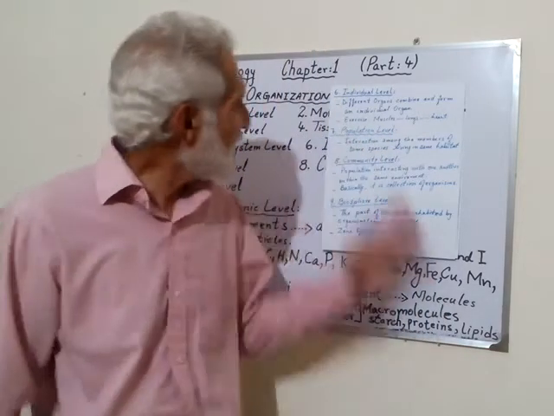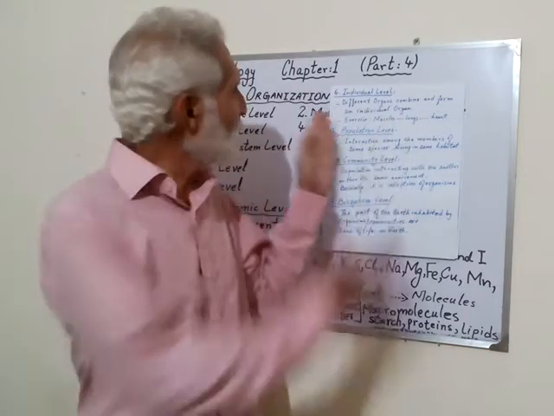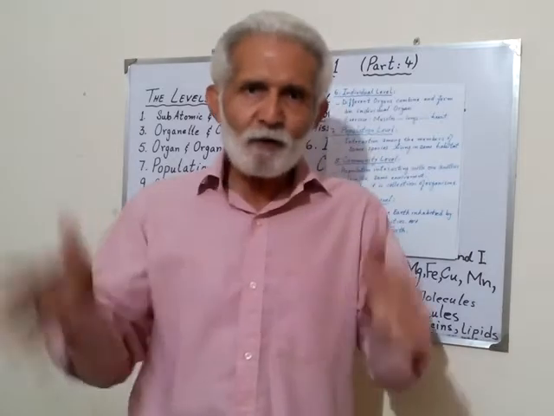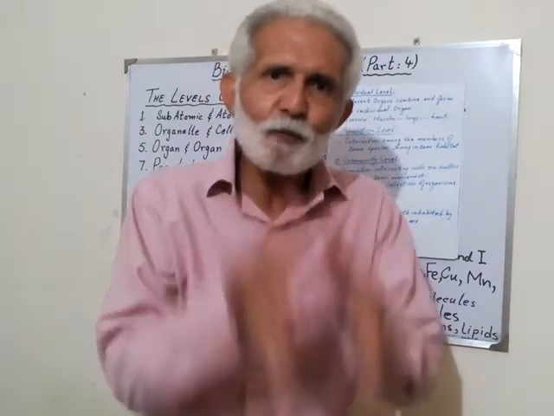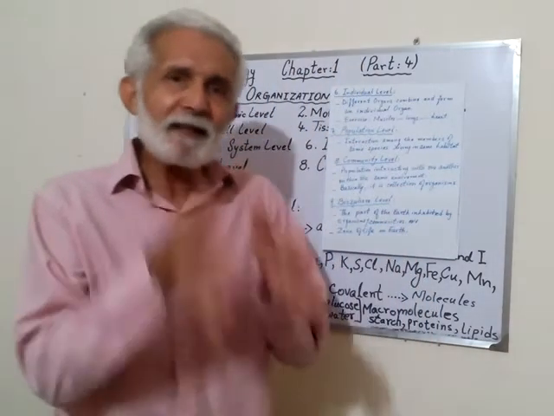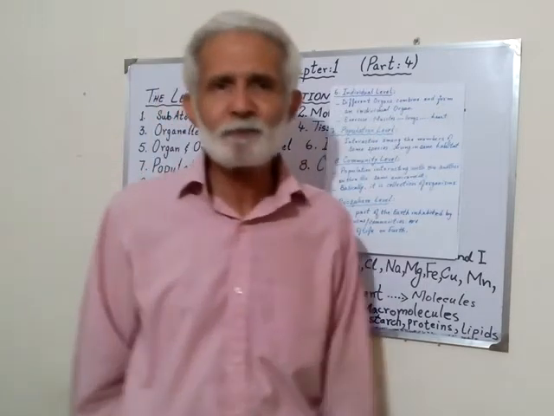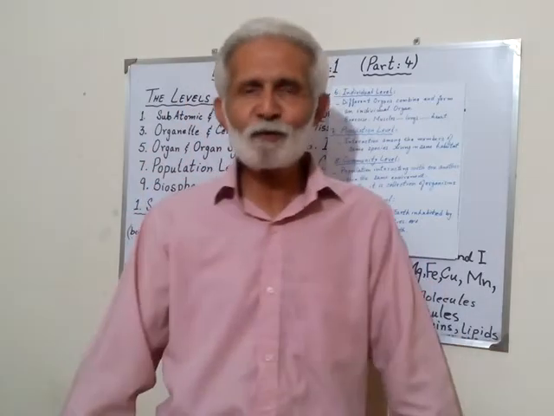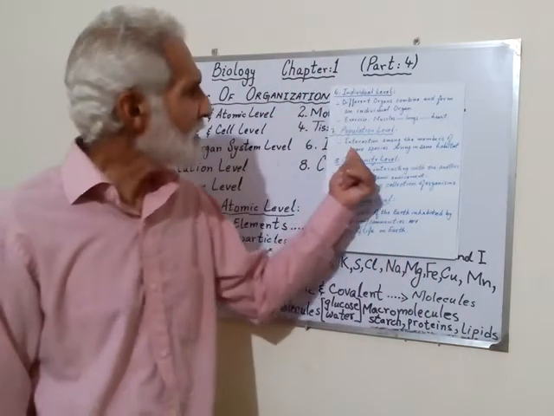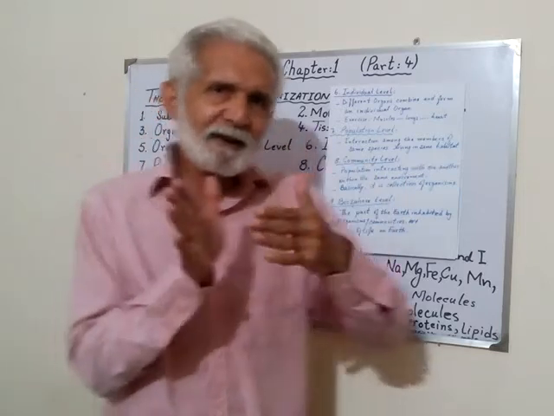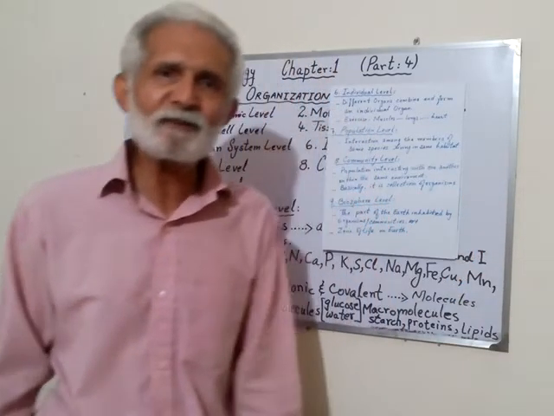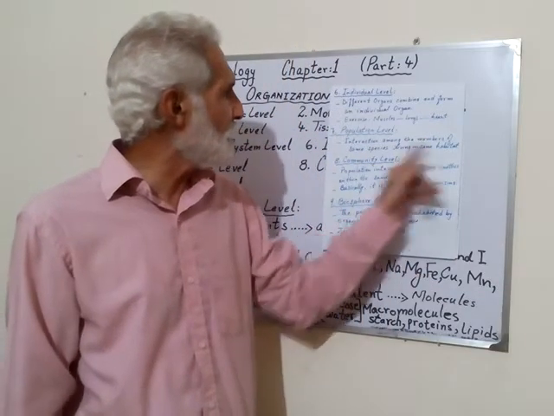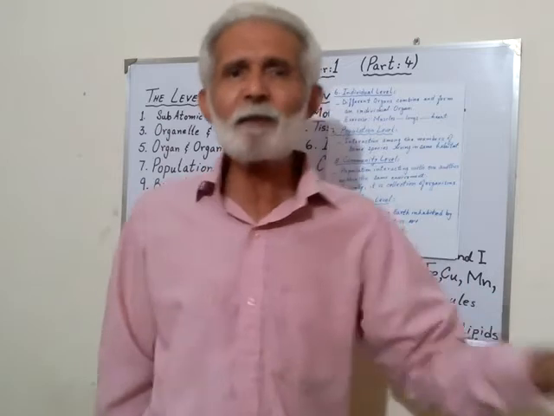So it means that the individual level is this: when organs combine and start working together, that formation, that level, is called the individual level. And when the individual level is complete, then what happens? This individual interacts with other individuals, of the same species and different species. So, interaction among the members of the same species living in the same habitat.